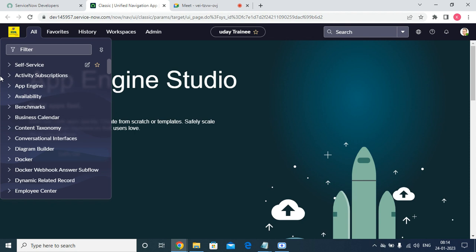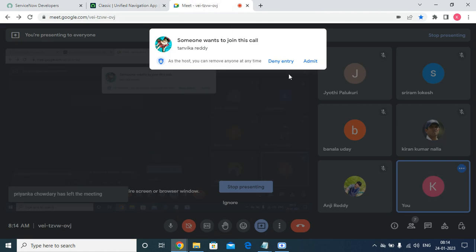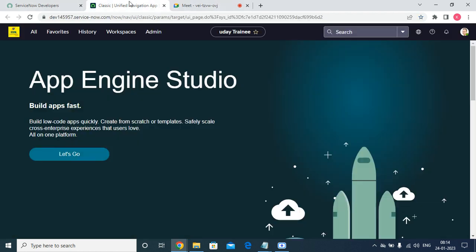The data will come from that. The employees of the company will be integrated with this Active Directory. That means every day some users will join, some users will leave the company, and some new employees will be joining. That information will come here.